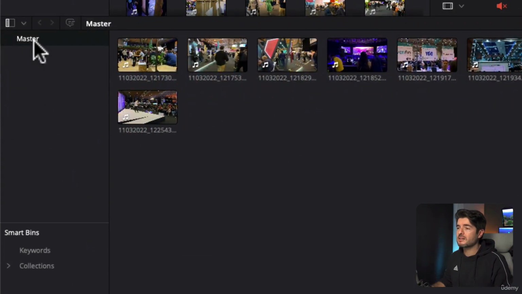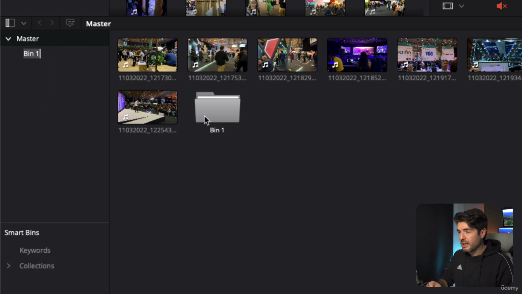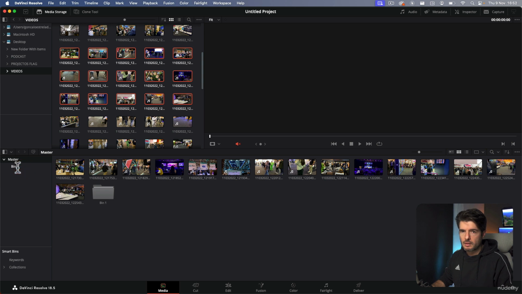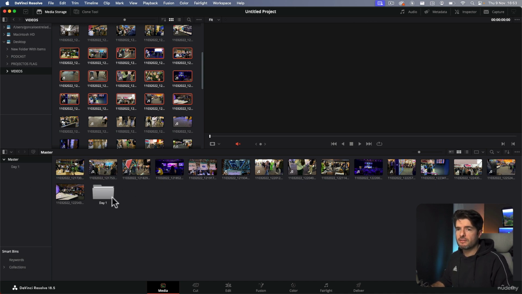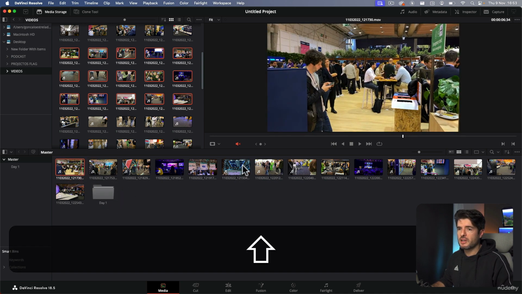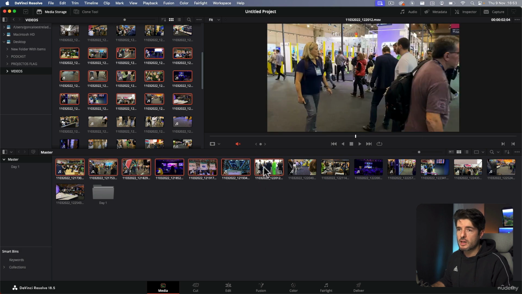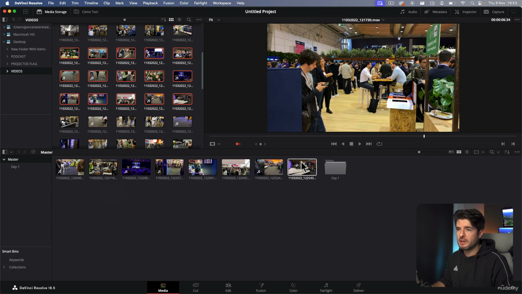You have this master. This is where you import all the files. What you need to do is create a new bin. A new bin is like a new folder. You create the new bin and you name it, for example, day 1. Okay, so now you have day 1, and for example, let's say from this one to this, it's from the day 1. What you need to do is just drag them into day 1.